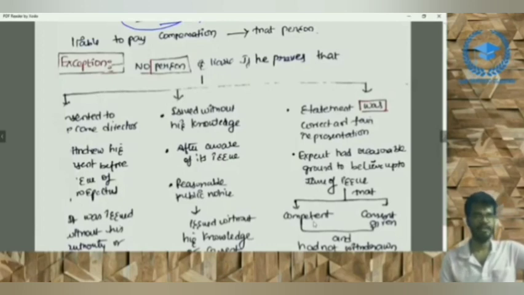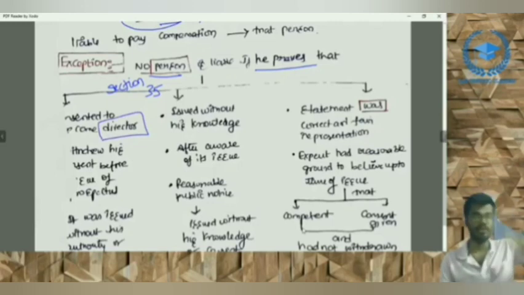And then there is an exception to this particular section 35. No person is liable if he proves that there are 3 types of exceptions. First of all, this exception is related to the director. He has consented to become director, and withdrew his consent before issue of prospectus.